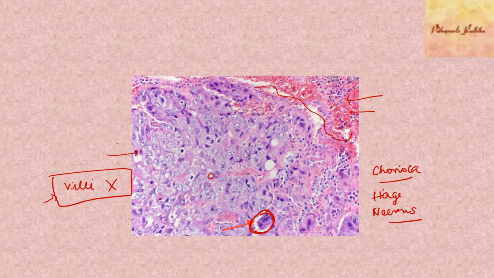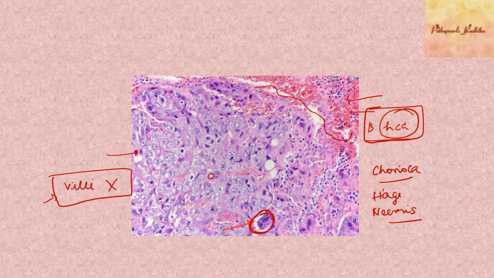So any extensively hemorrhagic tumor, look carefully for choriocarcinoma. And one important thing is you can have elevated levels of beta HCG. This is very, very important. You can follow up the patient by estimating the blood levels of beta HCG.